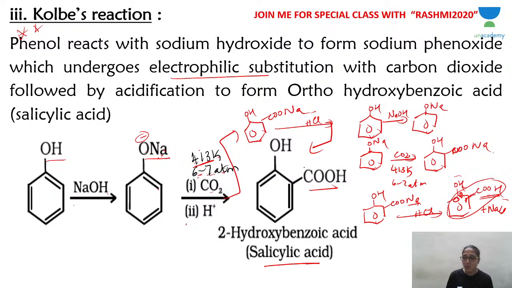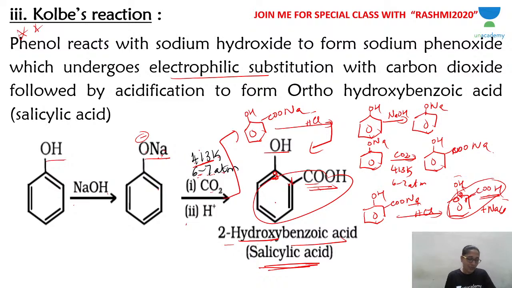So when you have COOH and OH, COOH is the functional group. This is carbon number 1, to which COOH is attached. With respect to this, this is carbon number 2. So OH becomes hydroxy, a substituent, so a prefix. This compound is a benzoic acid, and OH is a substituent, so it should be written as a prefix, attached to the second carbon atom. So 2-hydroxybenzoic acid or salicylic acid.